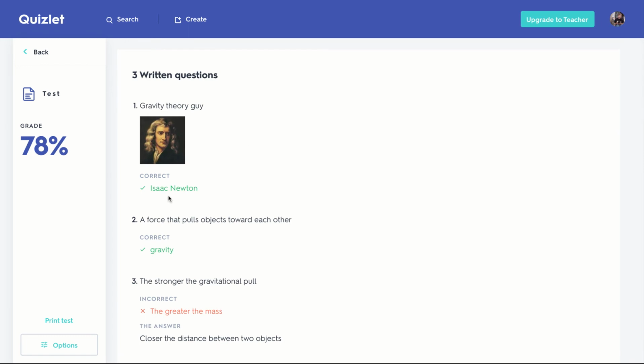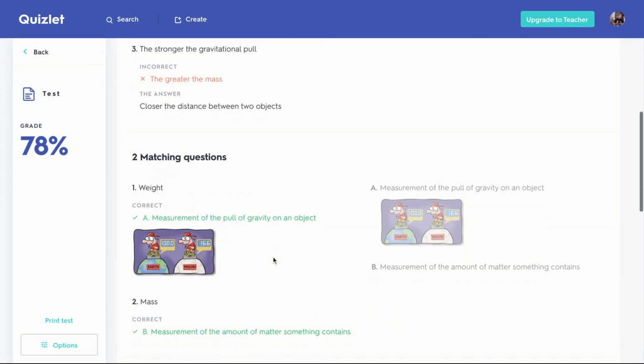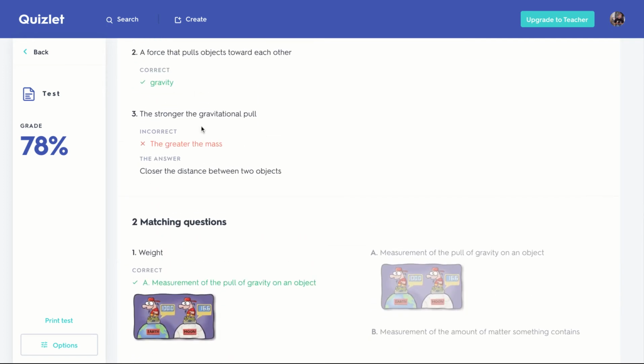So, Isaac Newton was right. Gravity was right. So, the stronger the gravitational pull, the greater the mass. And I went with the close. Oh, I said the greater mass, but they wanted closer the distance between the two objects. Even though I'm right, it's marked wrong.